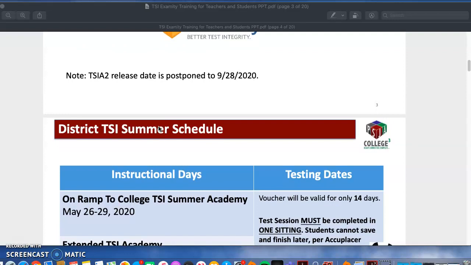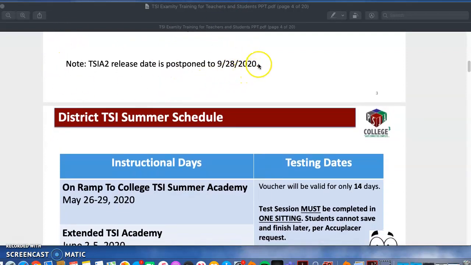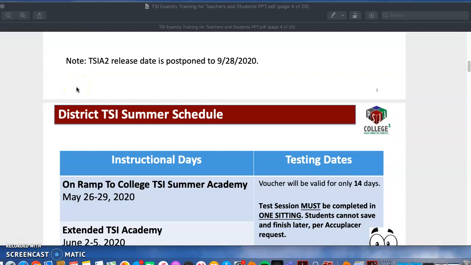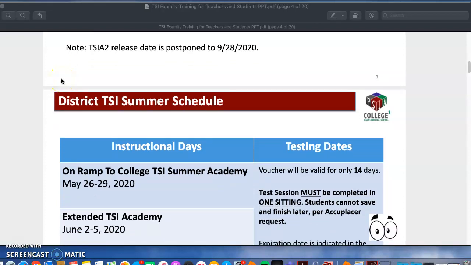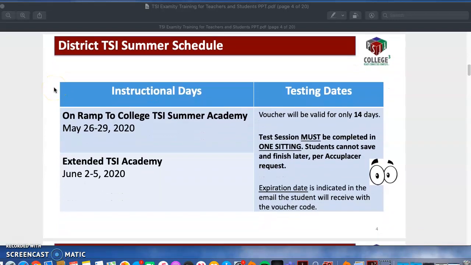So I know I had told some of my students that the TSI was going to change, so it's really important to note this date: it's still the same TSI where the writing and the reading are separate, and until the fall, so until the date here, you're not going to have to retake the exam. So it's really good that you enrolled in this course. Hopefully you pass the exam, you will pass it, and you can start taking dual credit courses in the fall.